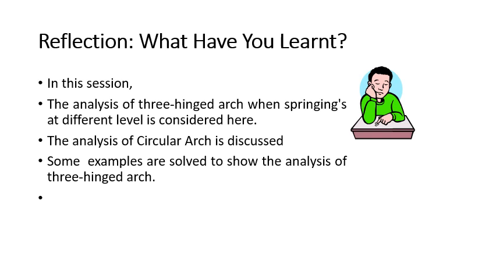So we had seen the analysis of the three-hinged arch when the springings are at different levels. In the analysis of three-hinged arches with springings at different levels, what we have to do is first find the horizontal reaction considering the left half portion and the right half portion, and then we apply the condition of equilibrium, that is sigma V is equal to 0. By solving the simultaneous equations, we get H and the reactions.